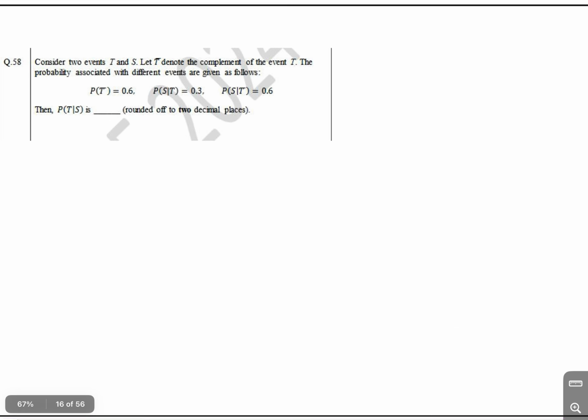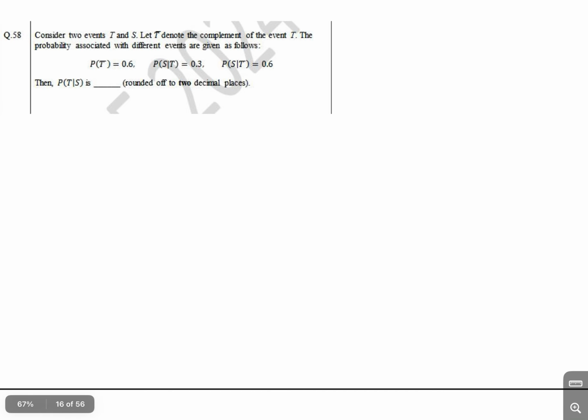Again, this is question 58. Given that the probability of T complement is 0.6, which implies the probability of T is equal to 0.4.